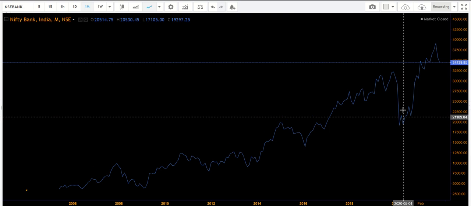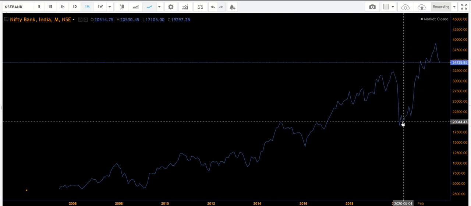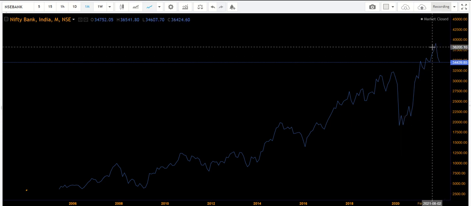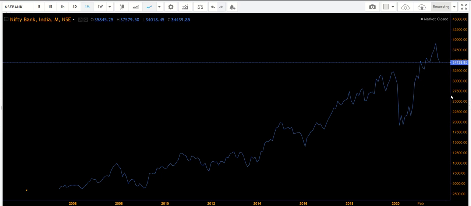Drastic down due to the pandemic, V-shaped recovery, immediate recovery. The sharper the fall, the sharper the recovery. Time duration is very less. So now it is having a down move. We have to wait and see how long it is going, but we can start accumulating from this point, keeping some here, 500 or 1000, like that also you can keep.